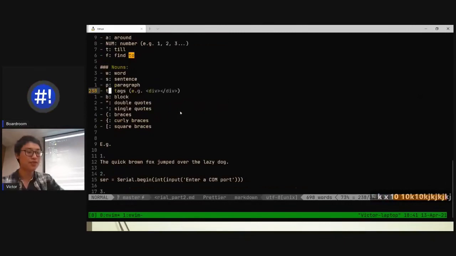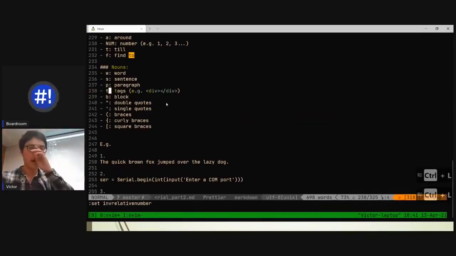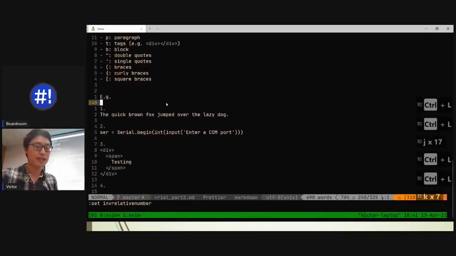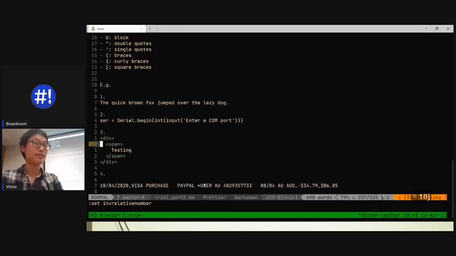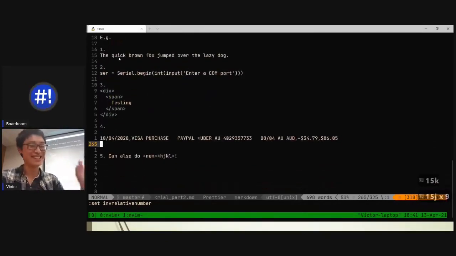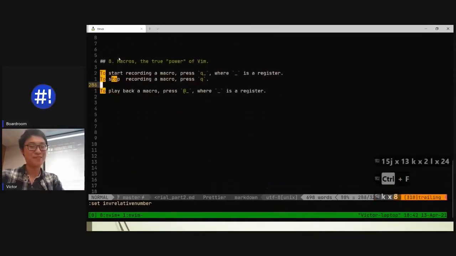And you guys may have noticed on the left side, my numbering system is a bit funny, right? If I disable that, this is what it should be, right? Hard absolute line numbers. This is called relative line numbers. Essentially, this line here, the span, is 10 lines below. So I can eyeball it, 10j. I'm right there. If I want to go up to this curly brace, 15k, I go right up to that. And this is speed, guys. This is where you get really speedy. So you can also do a number and then this modifier here.